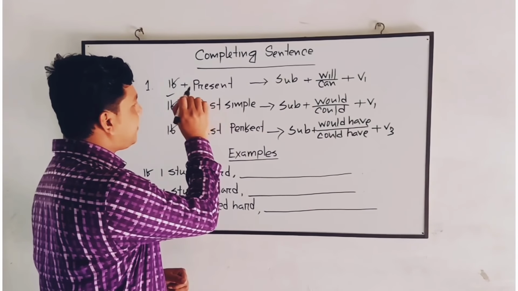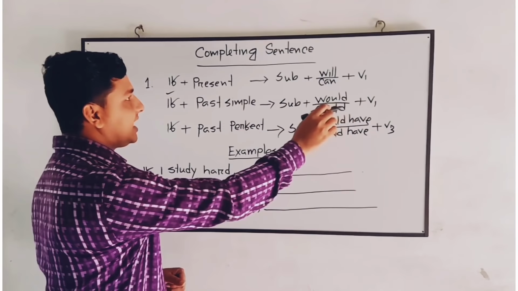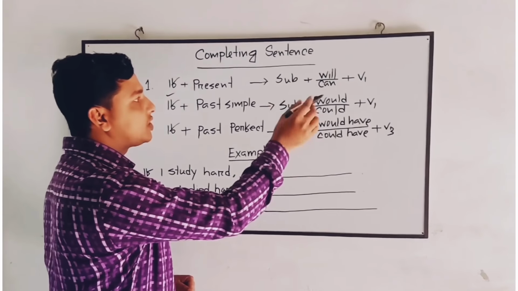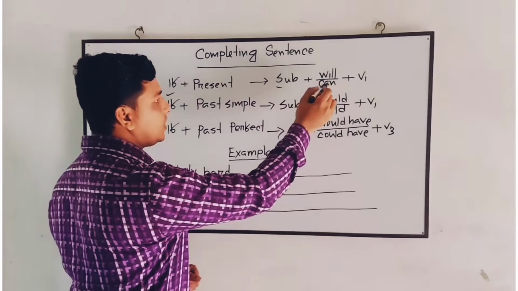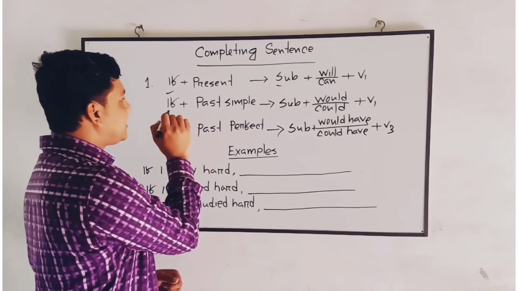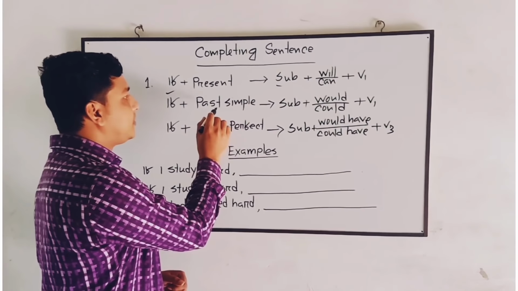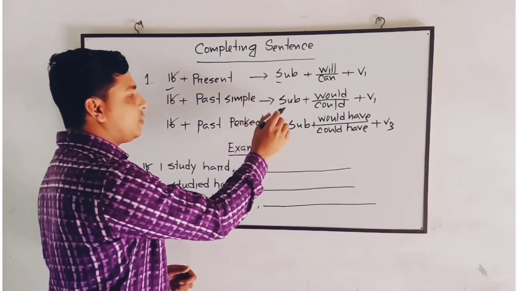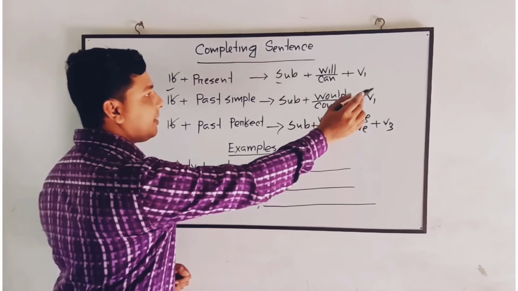If the if clause is in the present tense, then in the next part of the sentence we will put the future tense. After the subject we will put will, can, and the verb will be in the present form. Okay, see the second conditional. After if we will put past simple tense, then we will put subject, would, could, verb 1.